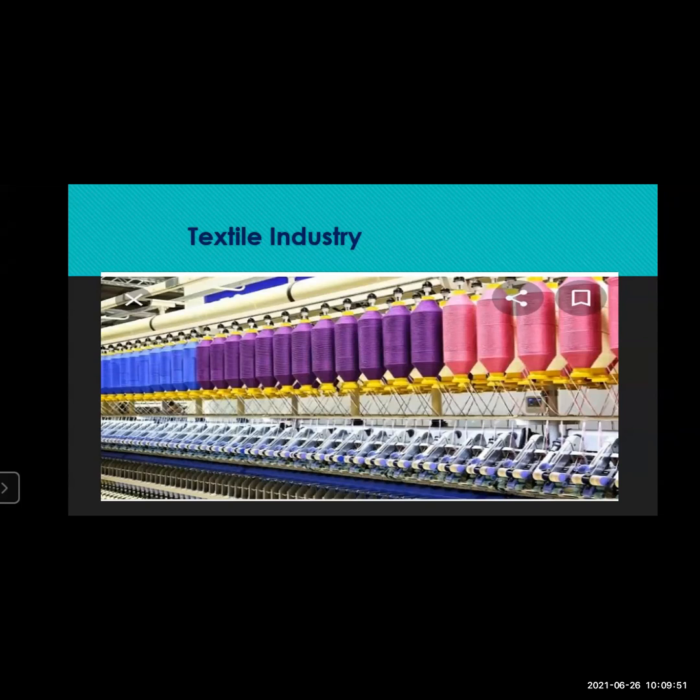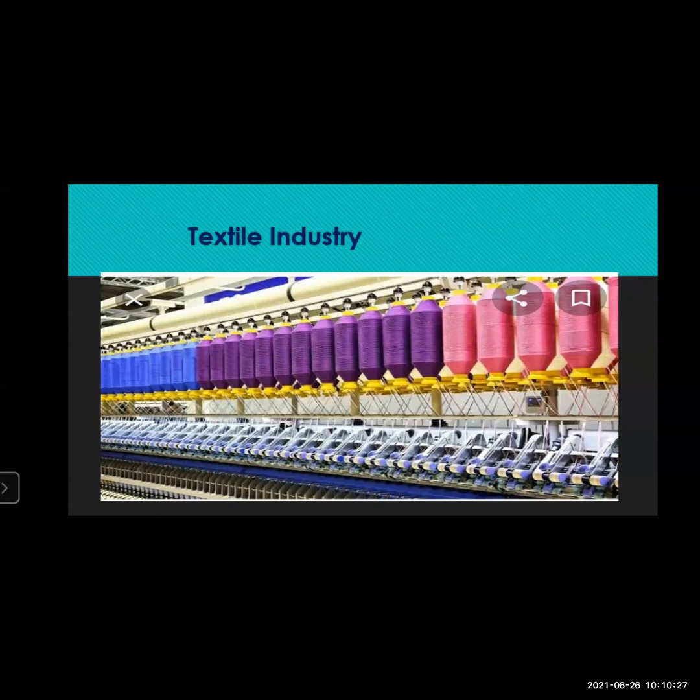The textile industry is the second largest employment generating sector in India. So this gives a lot of people jobs. Textile industry contributes 2.3% to the GDP of India. Now, what is this GDP? In the last section of today's lecture, I'm going to explain what GDP is.